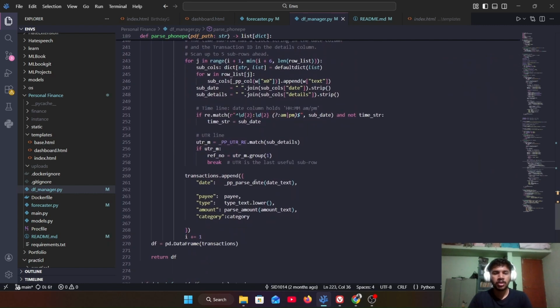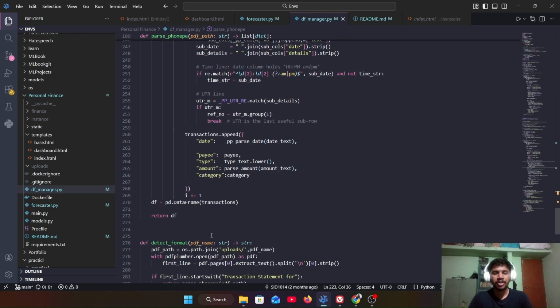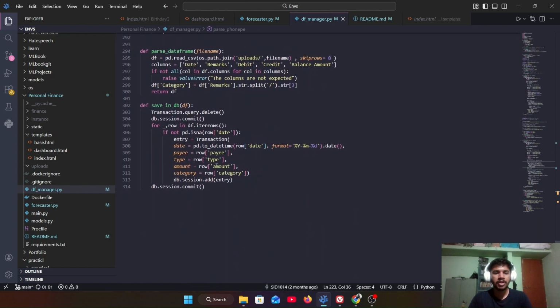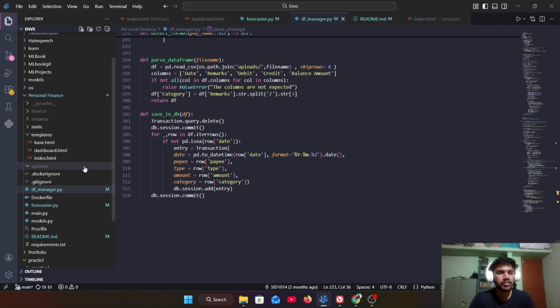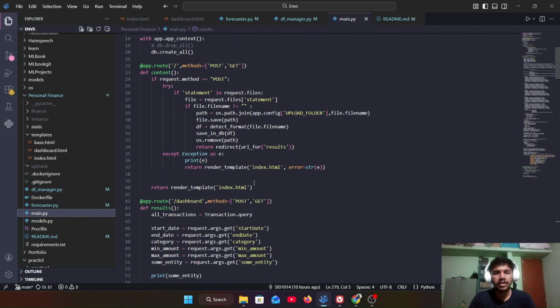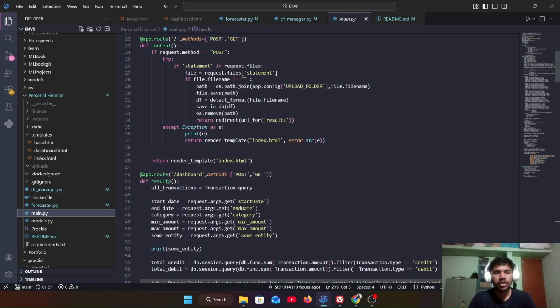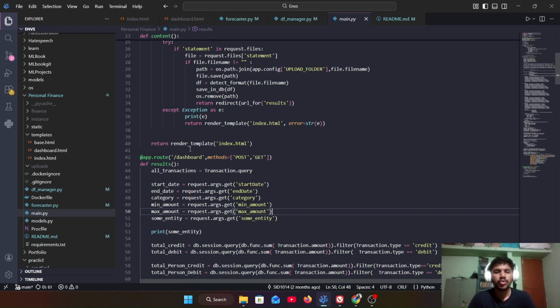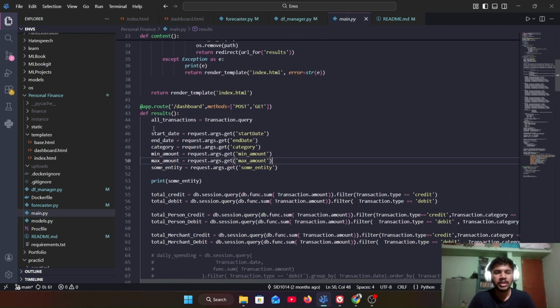Then this data is appended to a data frame, and at last, this data frame is stored into the SQL database, like temporary, for the session. Then once we have this, you will be redirected to dashboard.html.